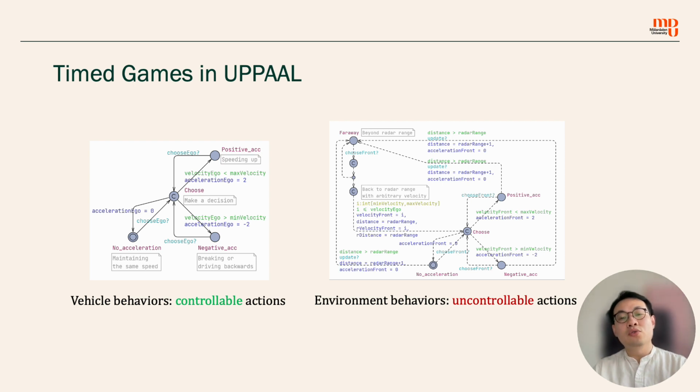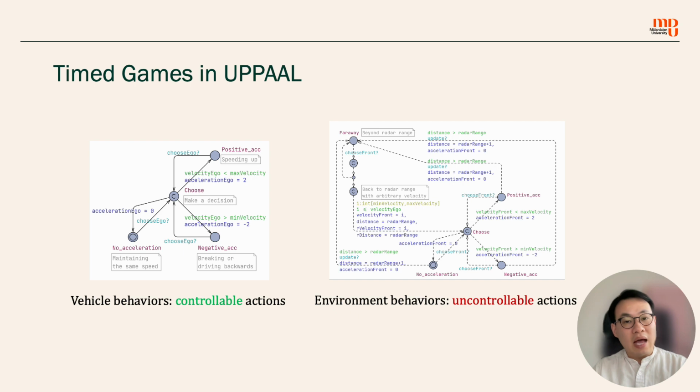Basically, what we need to do here is to build a model just like what we did in the classic UPPAAL, build the timed automata model, except now we differentiate the edges with controllable actions and uncontrollable actions. For example, on the left-hand side, we have the model of the vehicle's behaviors, like the acceleration, deceleration.